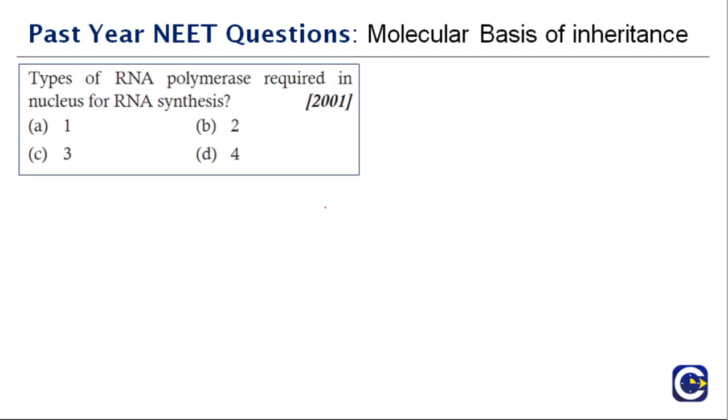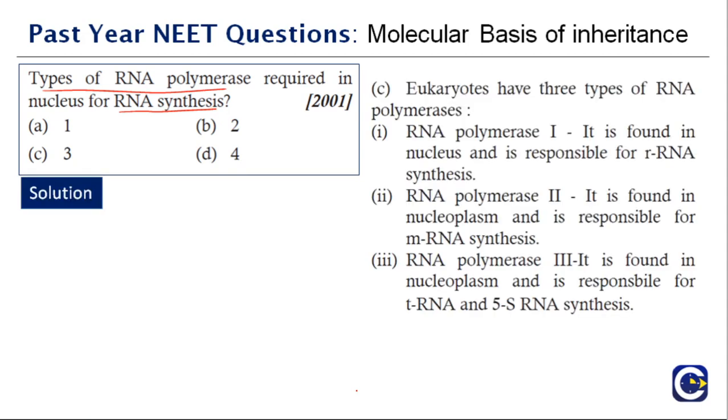Types of RNA polymerase required in the nucleus for RNA synthesis. How many types of RNA polymerase are there and what all do we need for RNA synthesis? We have already discussed this previously. So how many types of RNA polymerase are required? 1, 2, 3 or 4? The right answer is 3 different types of RNA polymerases are required.